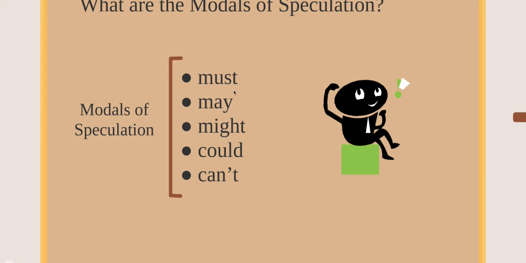What is the meaning of must? Debes. Debe. So you must visit the doctor. You must talk to her. You must do whatever. Okay? It's like another order.